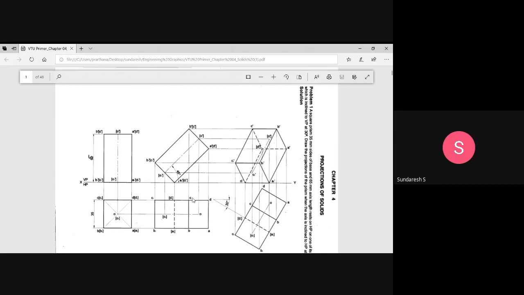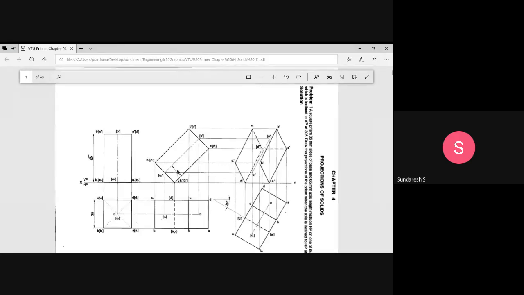Because outline is only the boundary here. Boundary corresponds to the outline, and this edge is not an outline in this case. So we have to show this as an invisible edge. Invisible edge will be represented as thick dashed lines. This is how the second position is completed, with the rules of visibility.